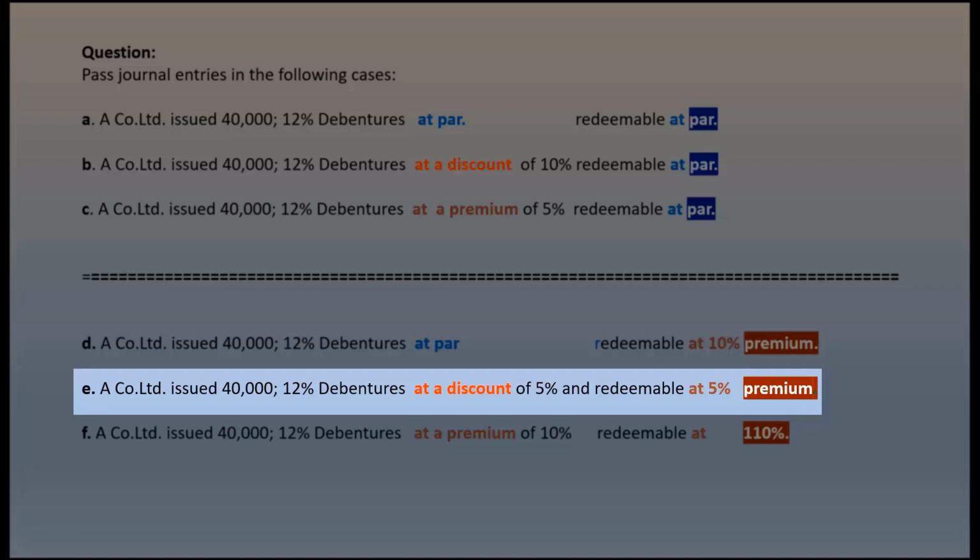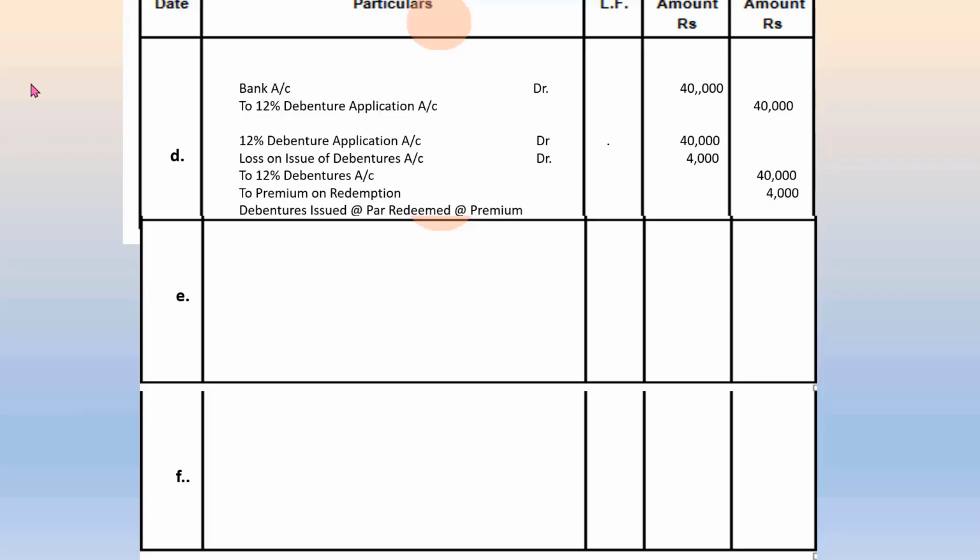Now, in this next problem, debentures are issued at a discount and redeemed at a premium. As usual, the first entry simply records the receipt of cash into the bank while crediting the debenture application account. But the amount is lesser than the face value of the debentures. This is because the issue of debentures was at a discount.